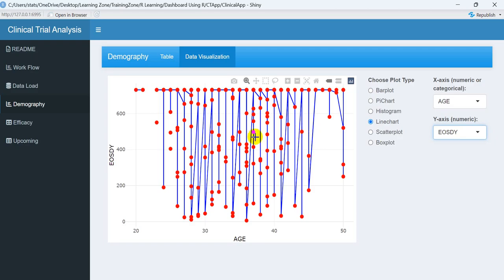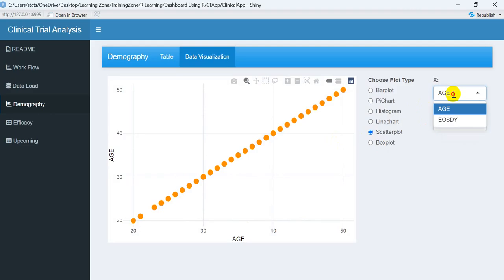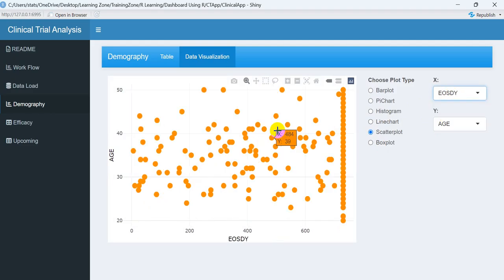So hovering facility is also available in this particular visualization. Similarly, if you wanted to plot the scatter chart, whatever variable you wanted to select, you can select it and you will see the scatter dots in this visualization area. In any of the visualizations, if you hover your cursor over any dot, you will see the value of x and value of y corresponding to that.